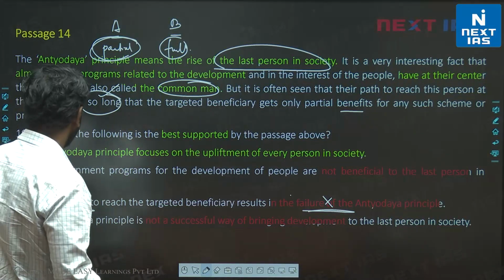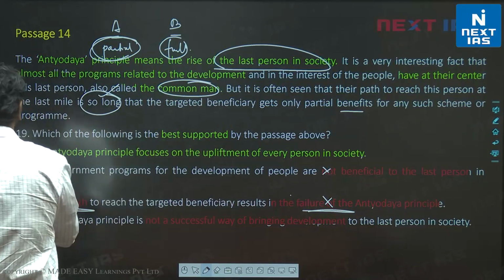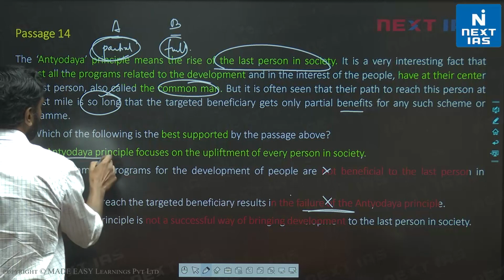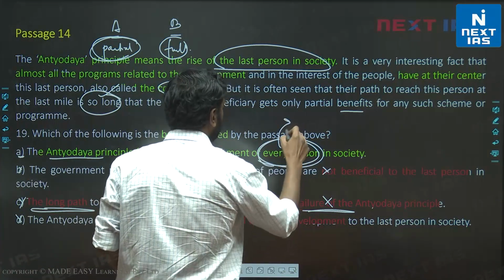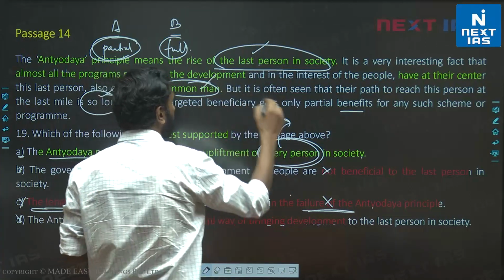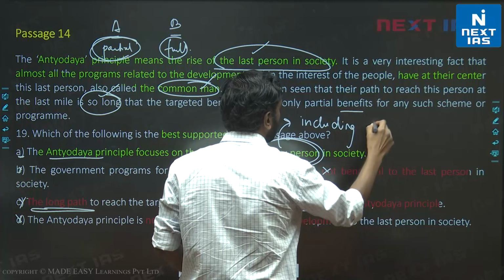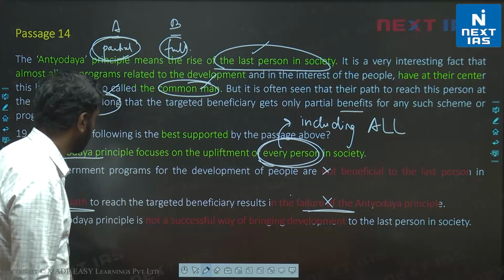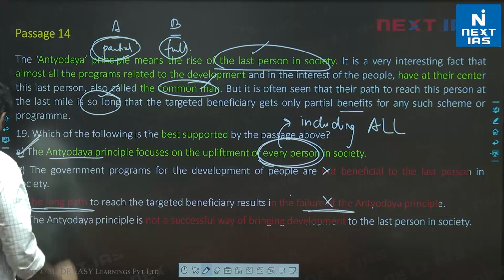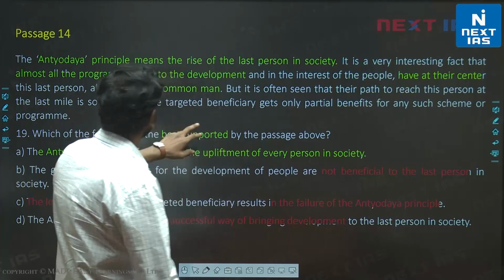Let's look at B. Government programs are not beneficial. This is also incorrect, like I told you. A is the only possible choice. The Antyodaya principle focuses on upliftment of every person. Every person is acceptable because we are told last person, common man, this is talking about, including all Indians essentially, right? So A is the correct choice for this question. All right. A is the correct choice for this Antyodaya question.